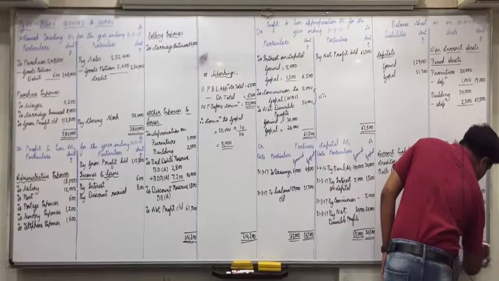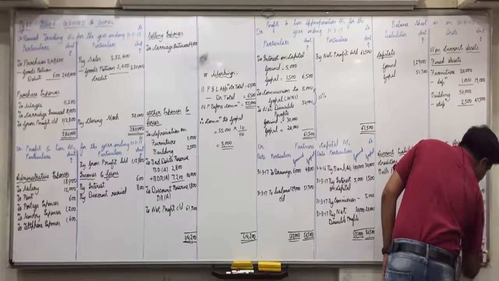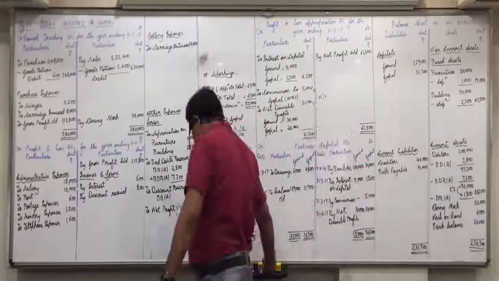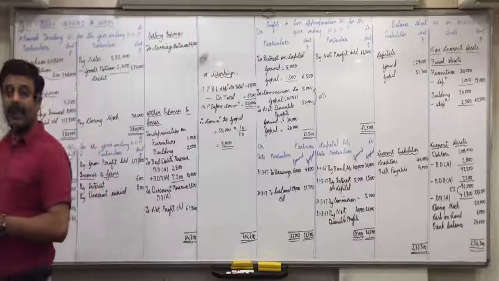Verify, does it come the same on the asset side or not? So is everyone clear with this question? Anyone having any doubt on this?